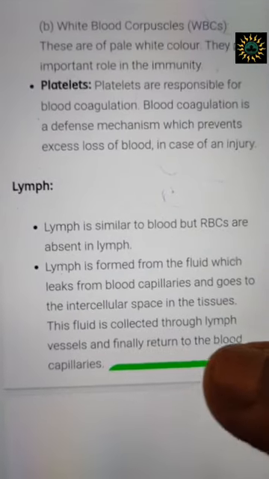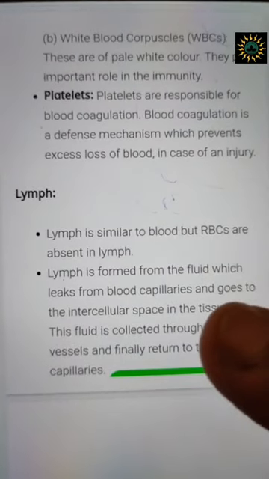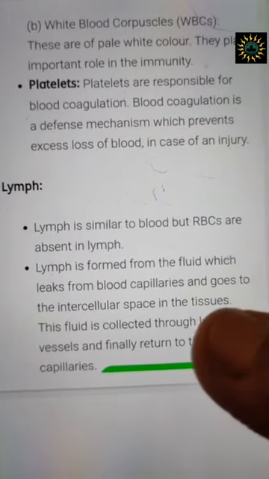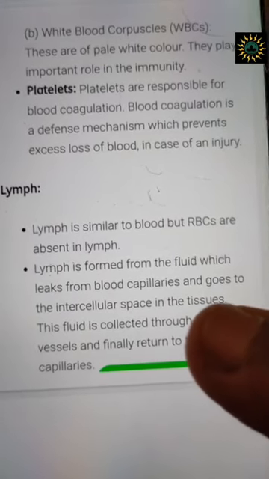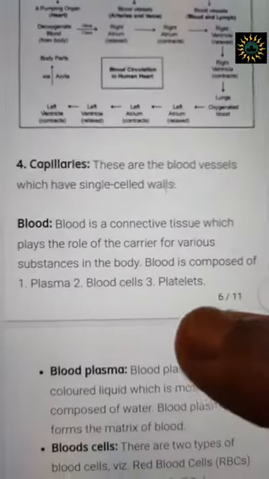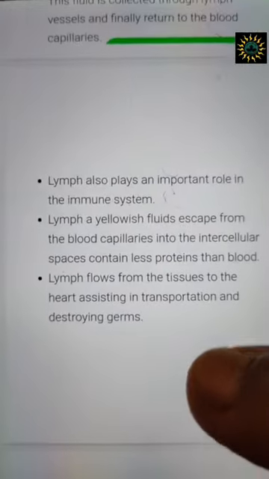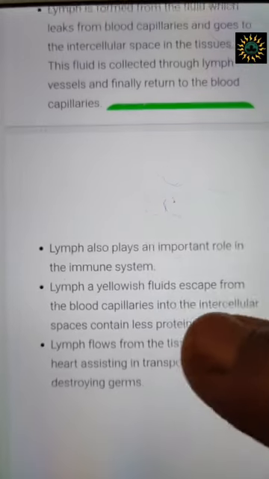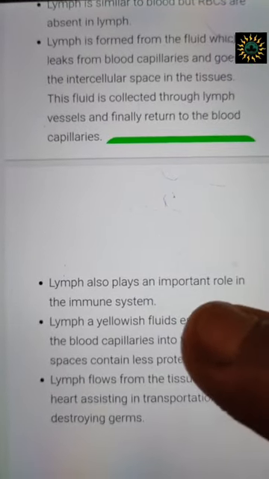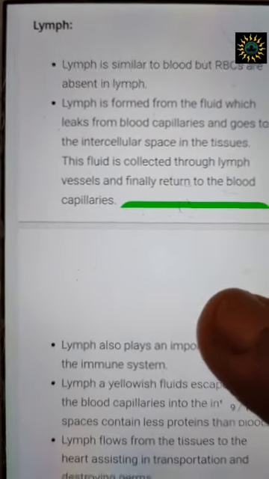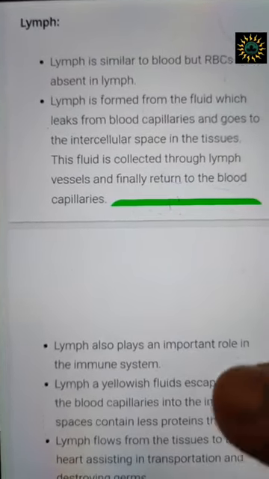While flowing, it actually leaks through the capillaries outside, and that is when they go and settle in between tissues, and hence they are known as tissue fluids, and tissue fluids are helping in actually collecting in between tissues, and finally these tissue fluids, they flow through specialized lymphatic vessels or lymph nodes.